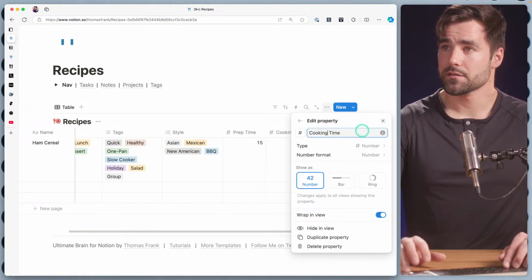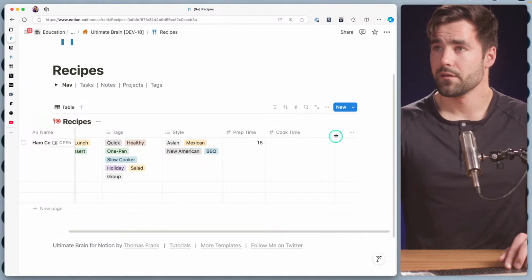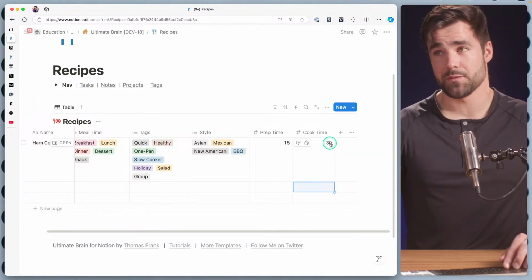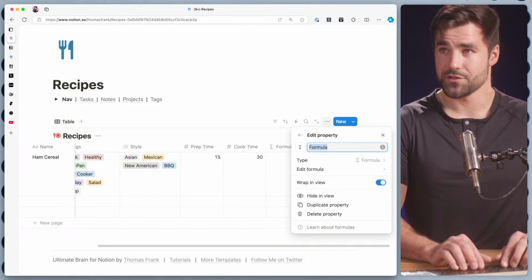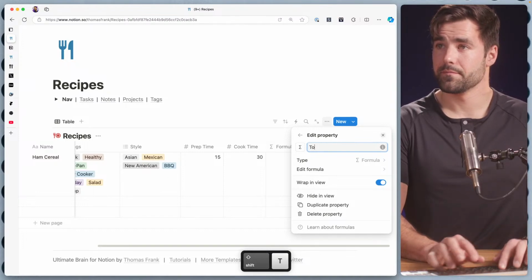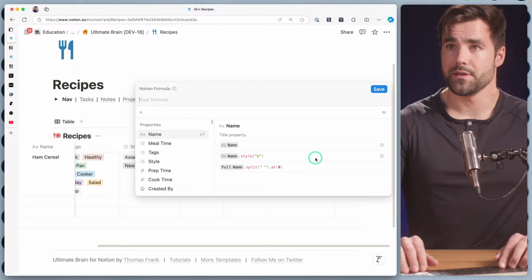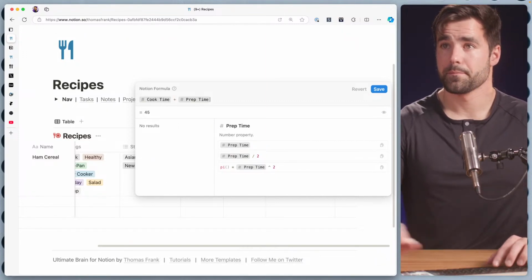I want to call it cook time just to keep my property names nice and short. And we'll say the cook time for ham cereal is for some reason 30 minutes. That way we could do a formula, which is going to be total time. And then that total time formula could be just cook time plus prep time.